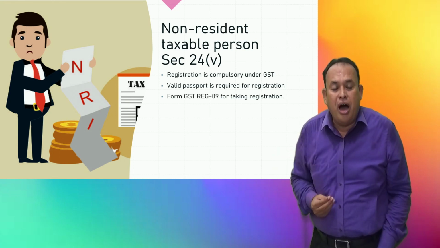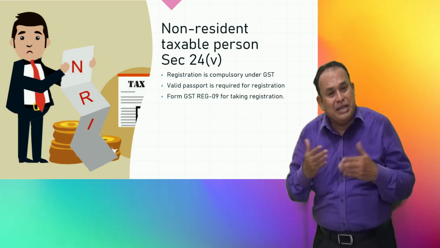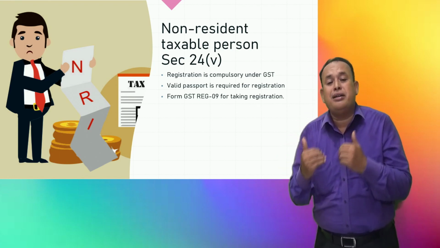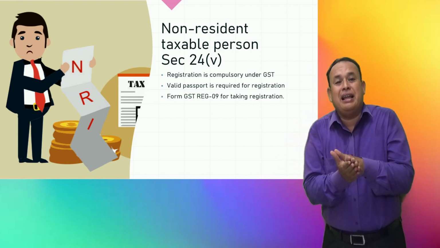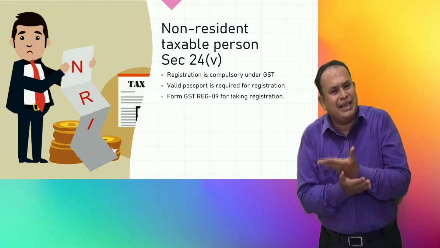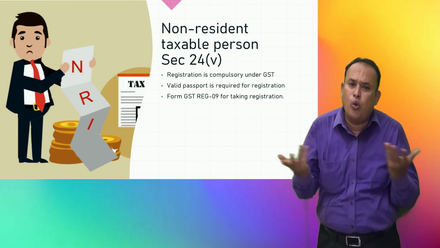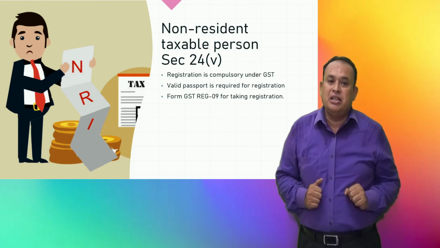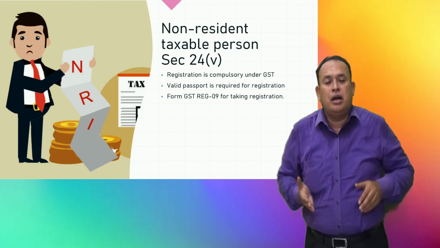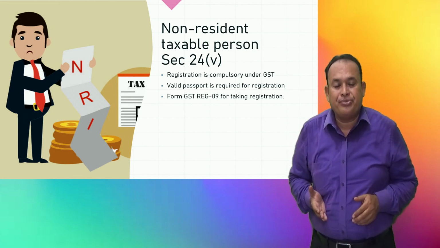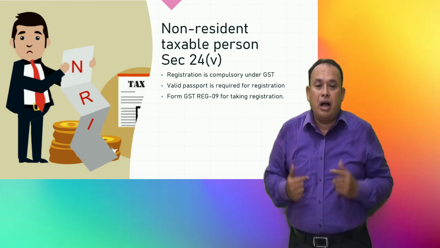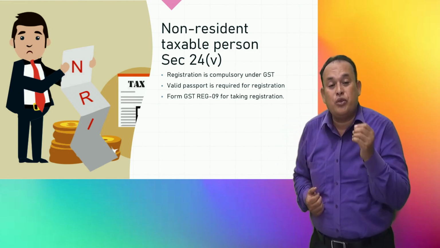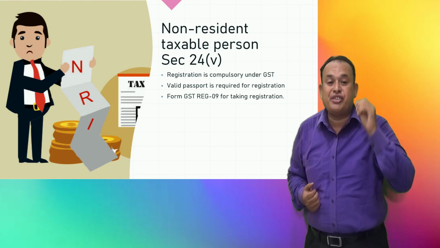Form GST REG-09 is the application for registration under GST for a non-resident taxable person, accompanied by a valid passport, because such an NRI, non-resident taxable person, won't have a PAN number in India. Therefore, a valid passport is sufficient to enclose as proof of his existence. Apply for registration by paying the advance tax 5 days prior to the date of commencement of business in India.